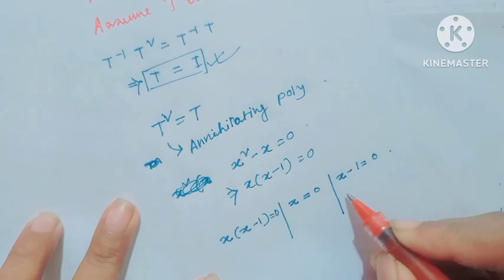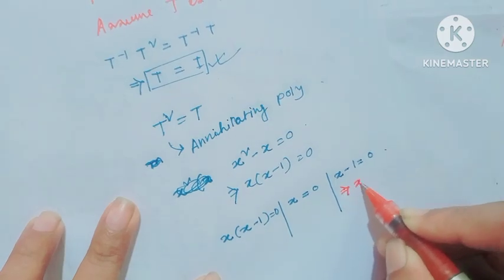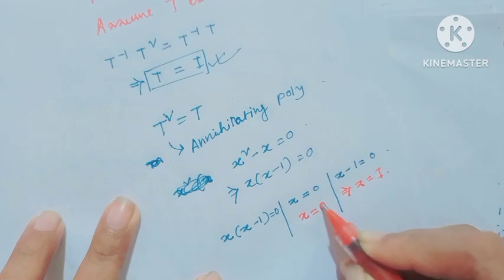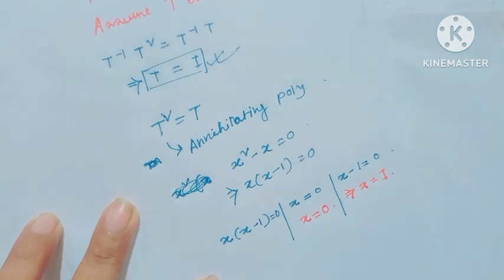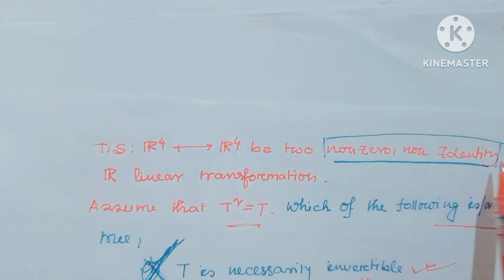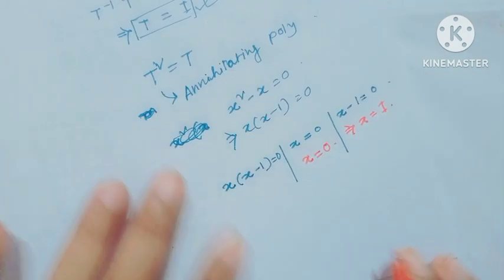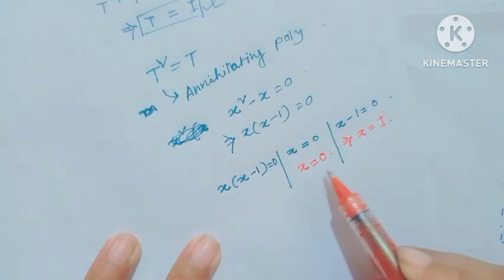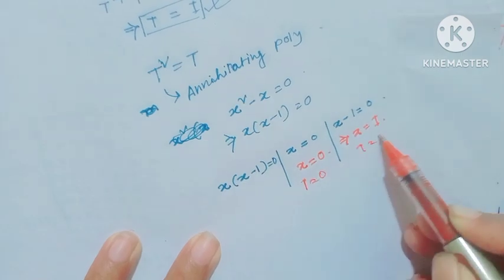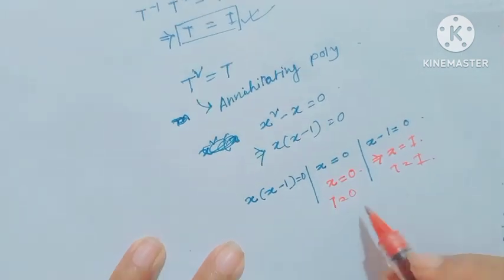But x minus 1 equal to 0 implies T equal to identity operator. And x equal to 0 implies T equal to 0 operator. But given T and S are both non-zero non-identity operators, this is not possible.